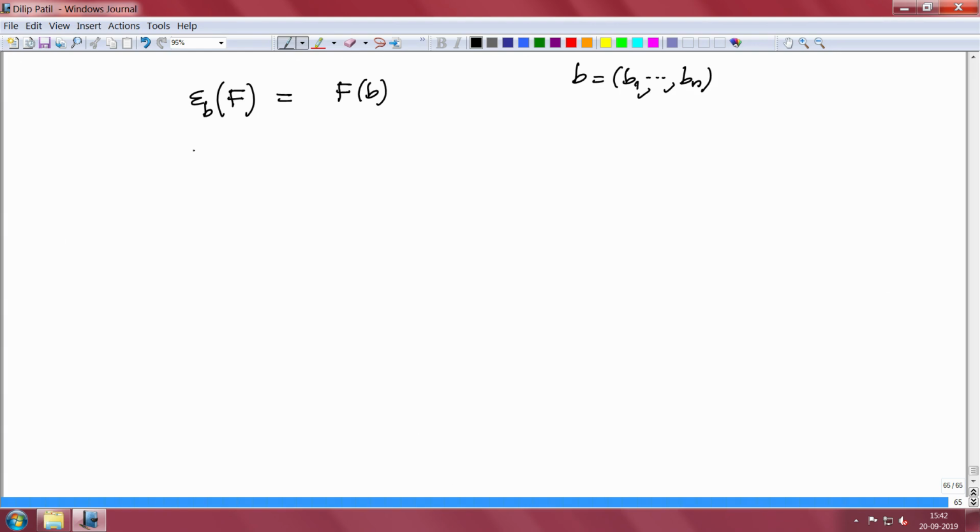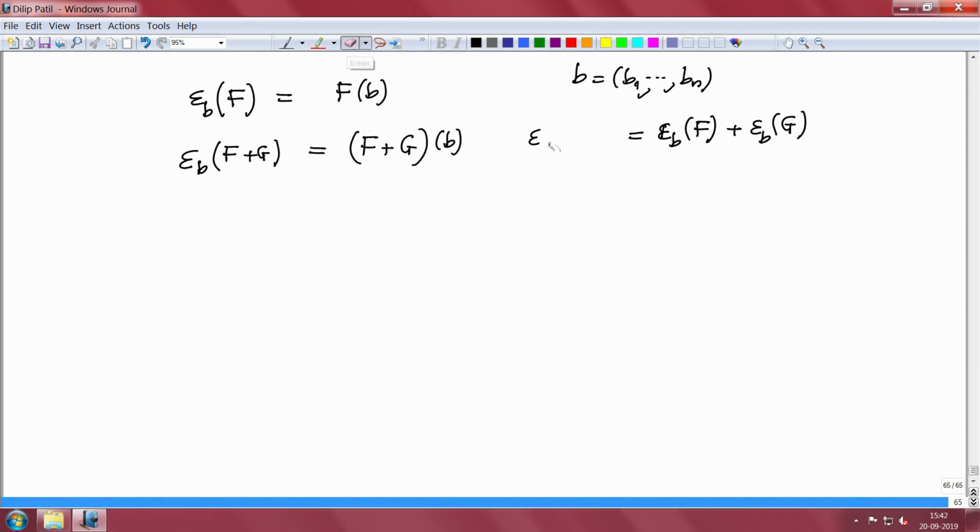First of all, epsilon b of f plus G, capital G, on one hand should be f plus g evaluated at b, but because it is a ring homomorphism, this should also be epsilon b evaluated at the image of f plus epsilon b evaluated at the image of g, which is the same as capital F at b plus capital G at b.